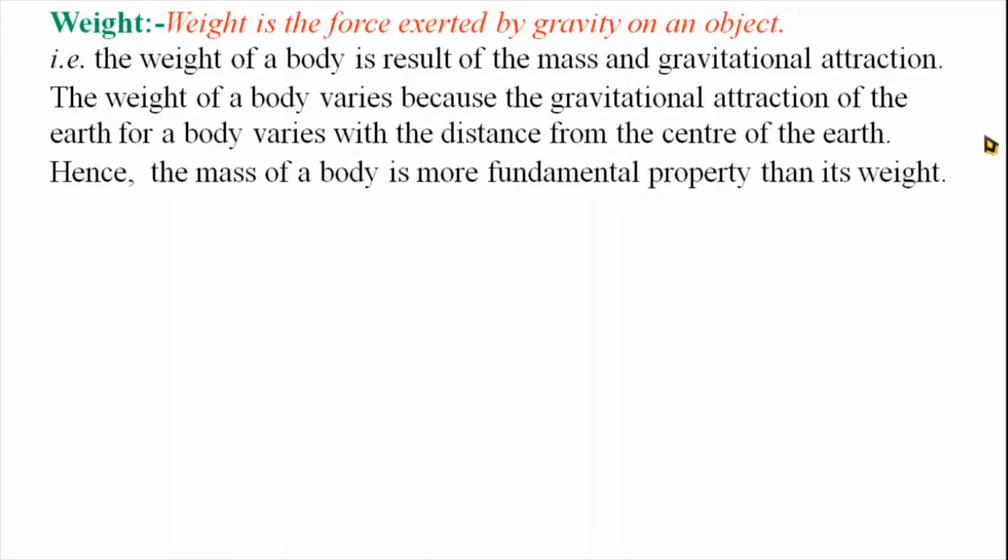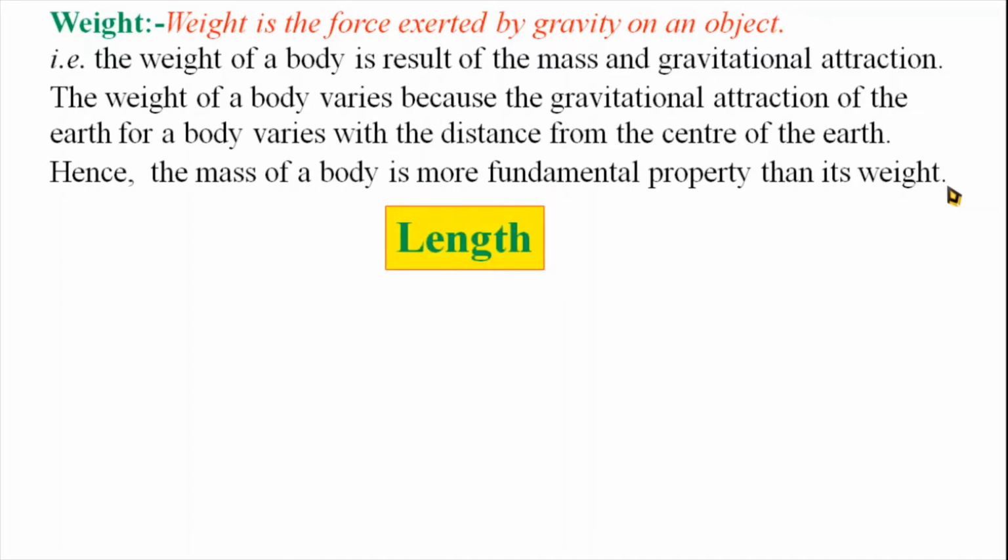Hence the mass of a body is a more fundamental property than its weight. So in chemistry, for calculations we consider the mass. Mass is more reliable as compared to weight, because mass is not affected by the gravitational force, so it is a constant, and weight is affected by the gravitational force, that means it is not a constant. So mass is the most fundamental property which is used.